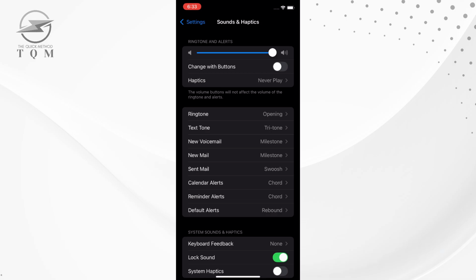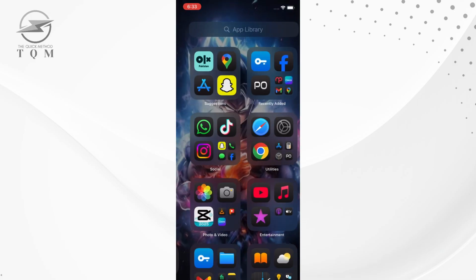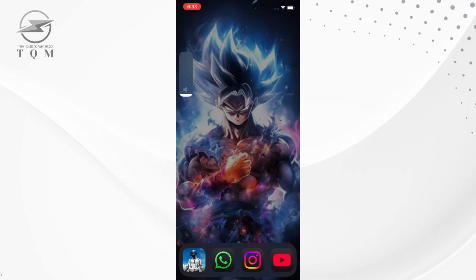Another solution to try is performing a force restart. To do this, press and release the volume up button, then press and release the volume down button, and finally, press and hold the side power button. Keep holding it until the Apple logo appears on the screen. Once your phone restarts, the problem should hopefully be fixed.